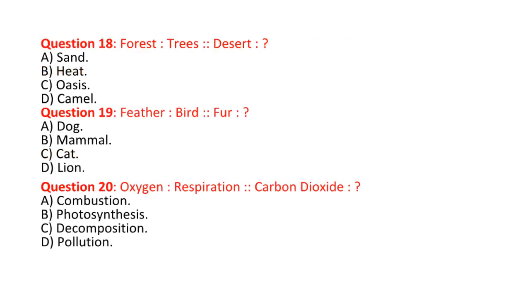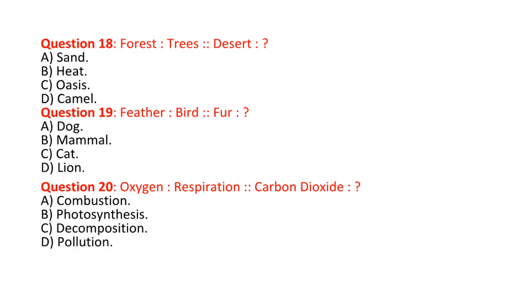Question 18. Forest : trees is proportional to desert : A. Sand. B. Heat. C. Oasis. D. Camel. Answer: A. Sand. Explanation: forests are dominated by trees, while deserts are dominated by sand.